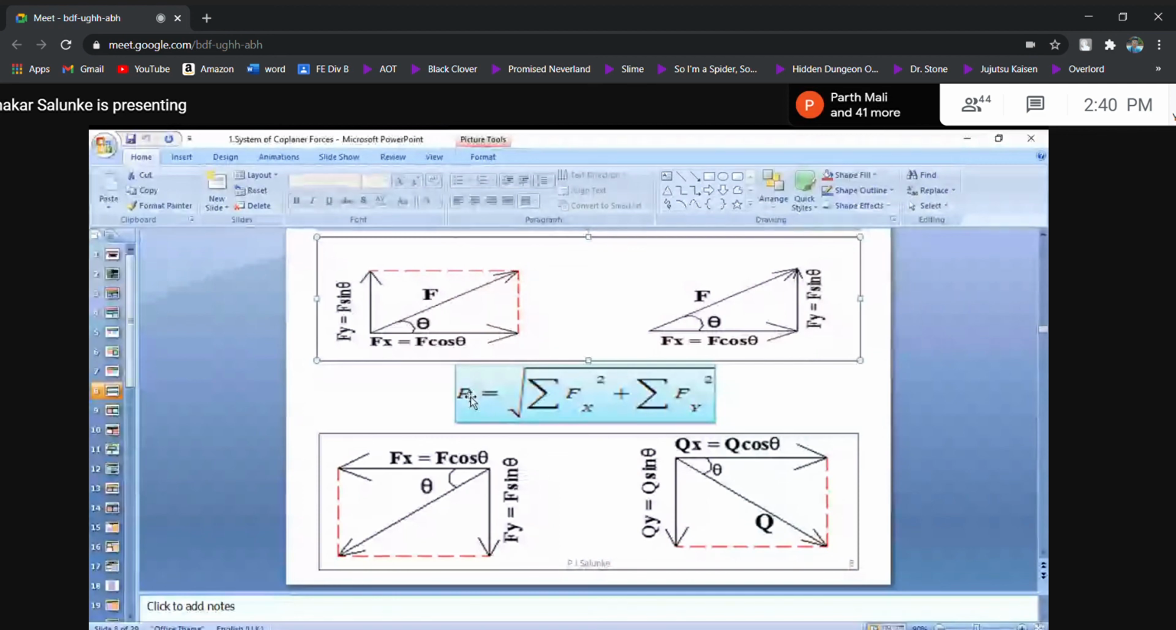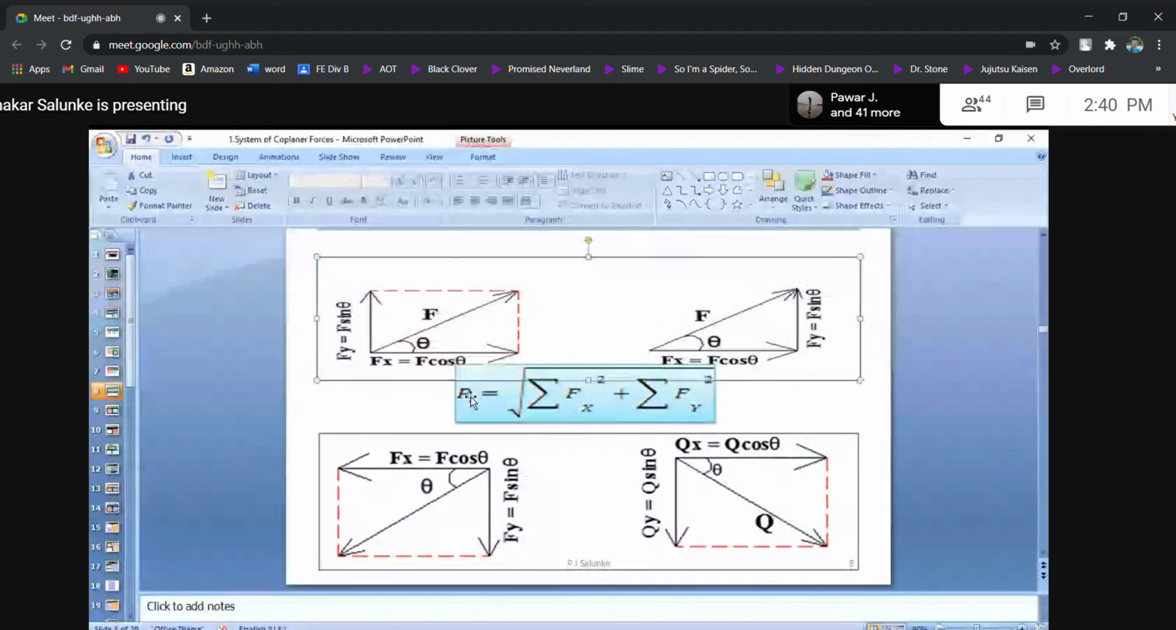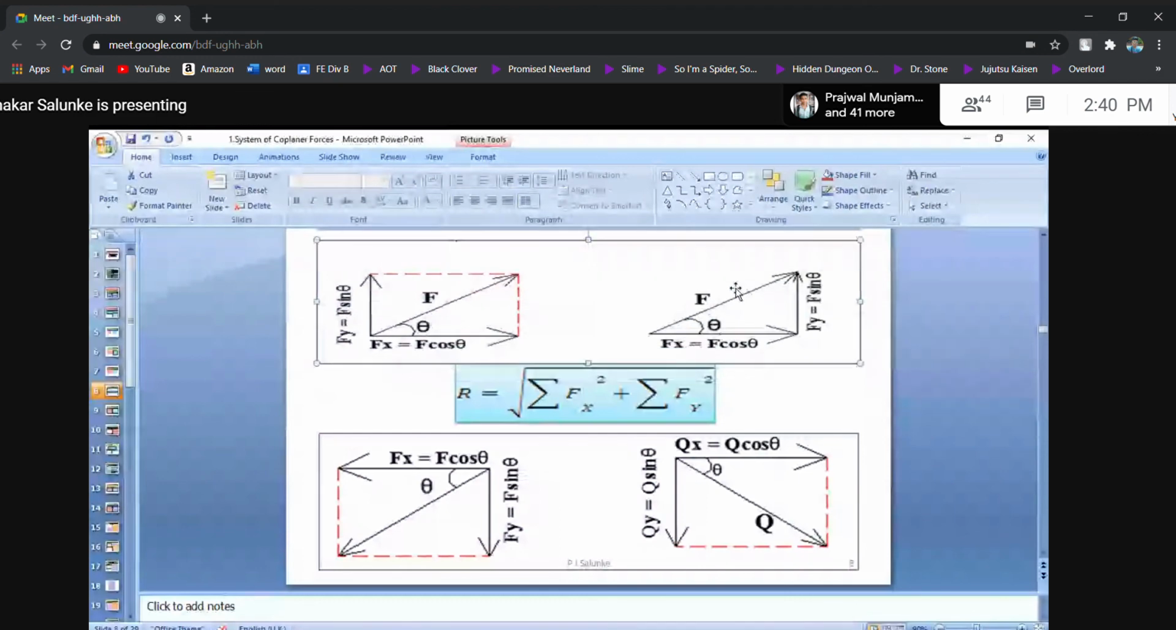Okay, any difficulty up to this? Okay. Any difficulty?